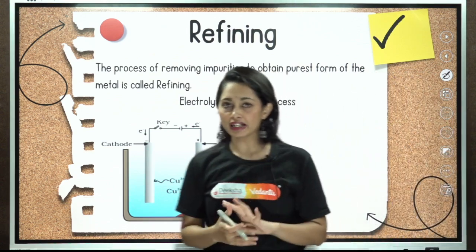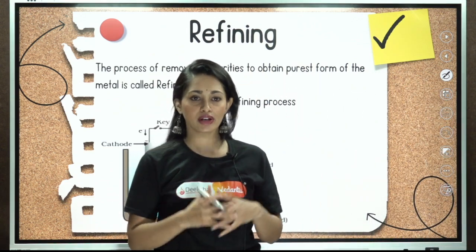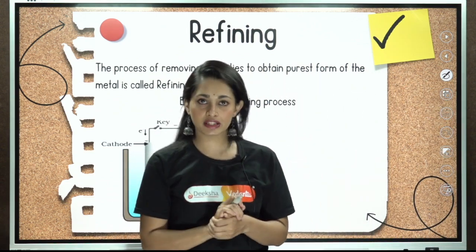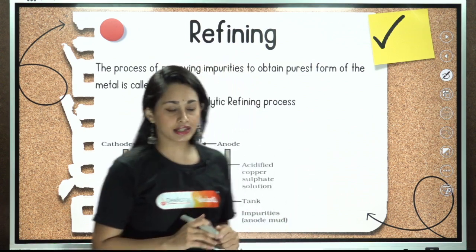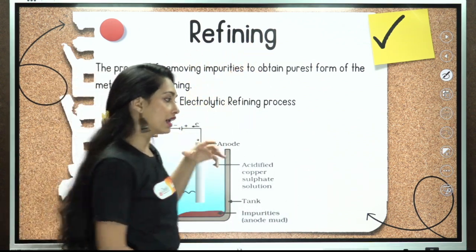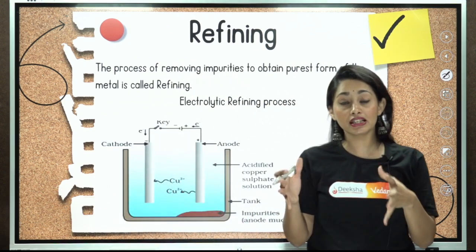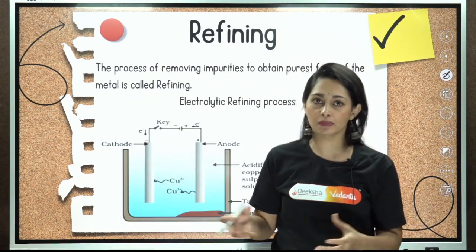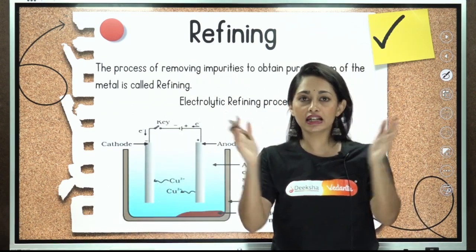So moving on, refining. Enrichment can be done in several ways, such as concentration, which is not in your syllabus. You will be learning about that in your higher grades. But refining is there and also reduction is there, and that extraction depends solely upon the reactivity of the respective metals. We need to remember the reactivity series.